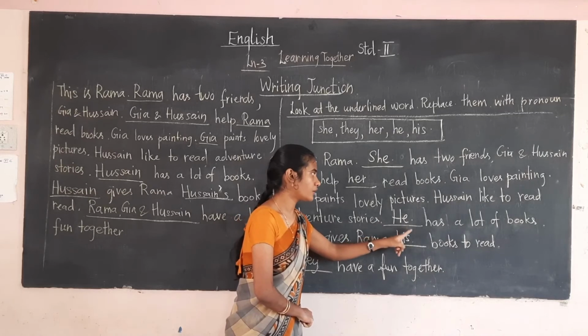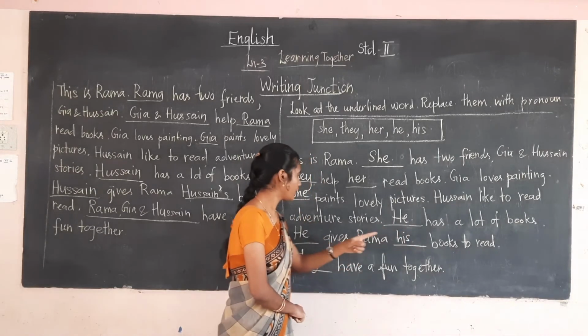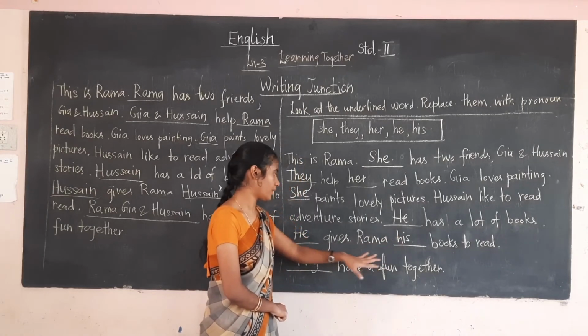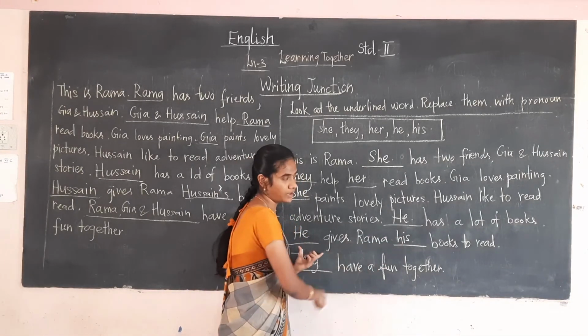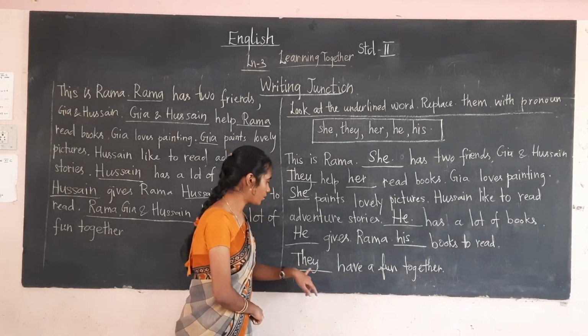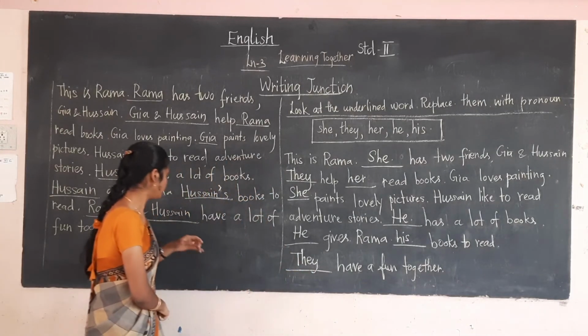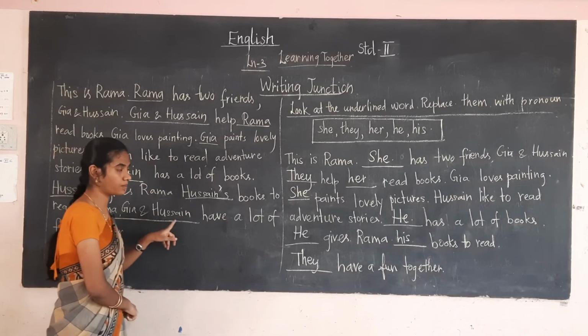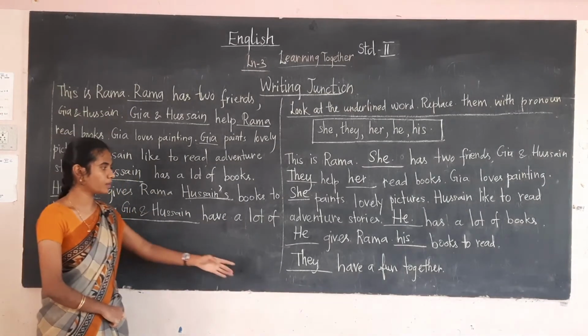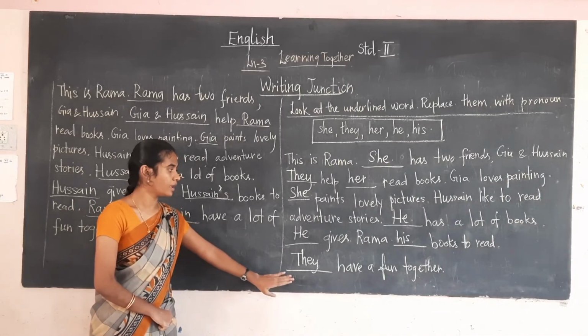He has a lot of books. He is the pronoun. He gives Rama his books to read. His is the pronoun here. They have fun together. Here they refers to Rama, Gaya and Kusain. They are mentioning three persons. If they are mentioning more than two, I have to use the pronoun they.